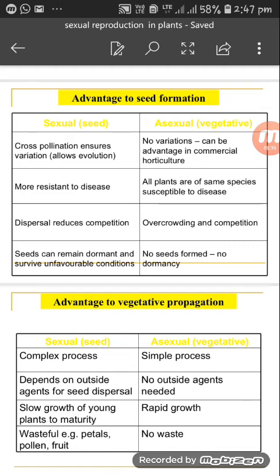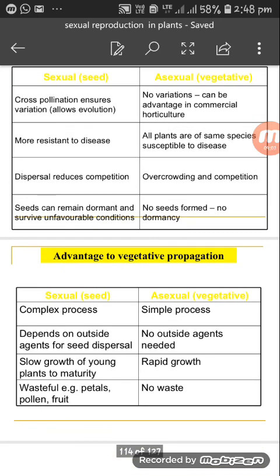Asexual plants are more resistant to disease if the disease is not suited to them. But all plants are of the same species, equally susceptible to disease, and identical to their parents. In sexual reproduction, dispersal reduces competition, overcrowding and competition. Seeds can remain dormant and survive unfavorable conditions.